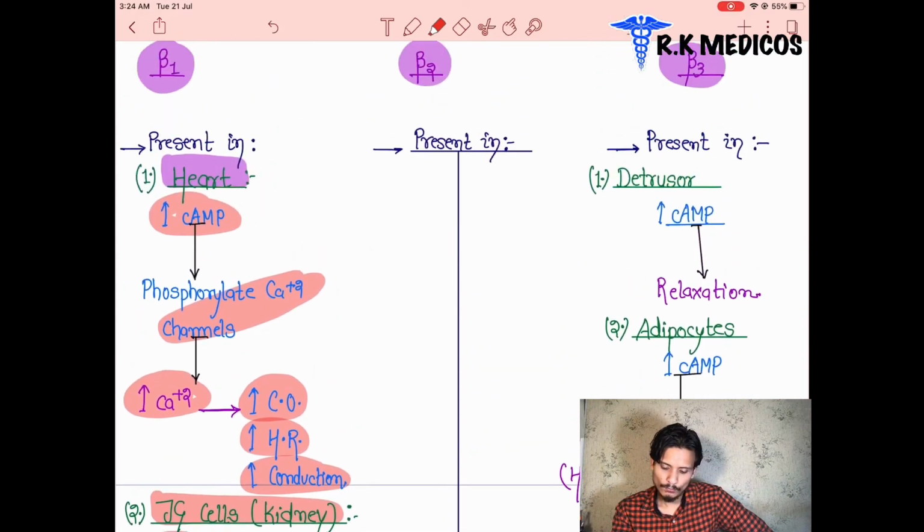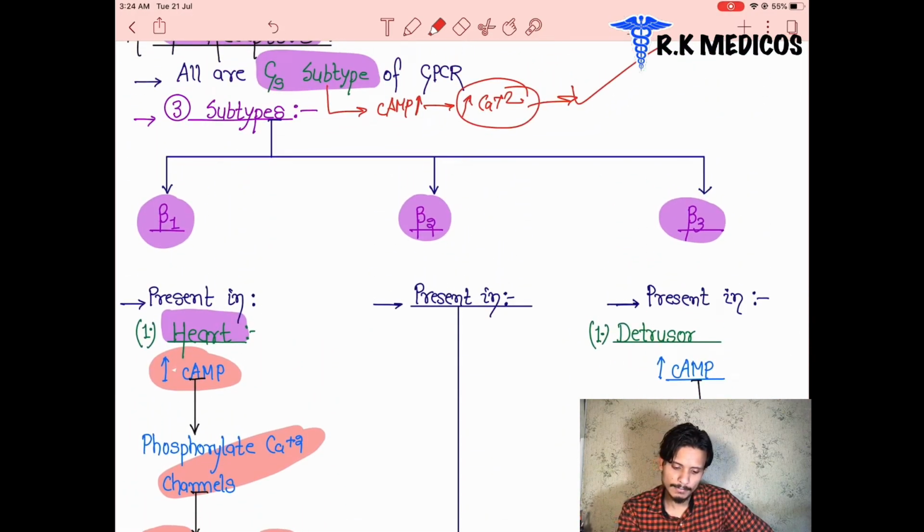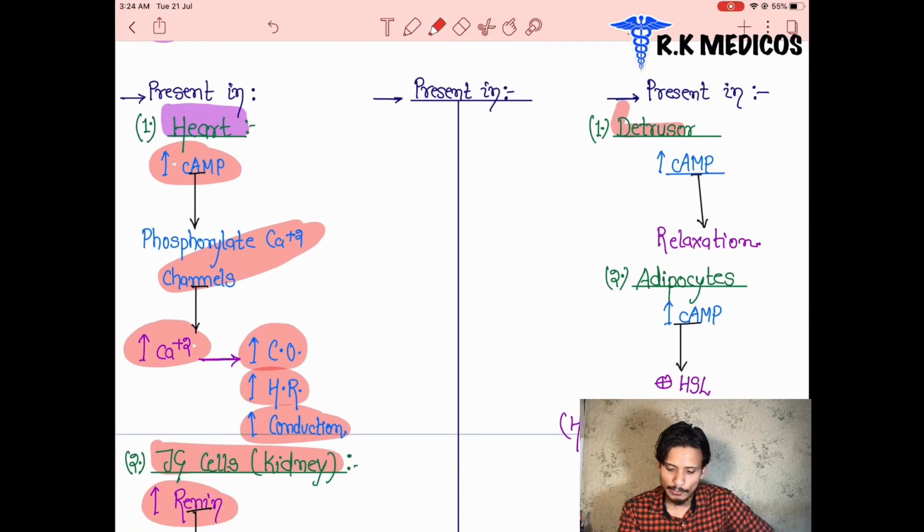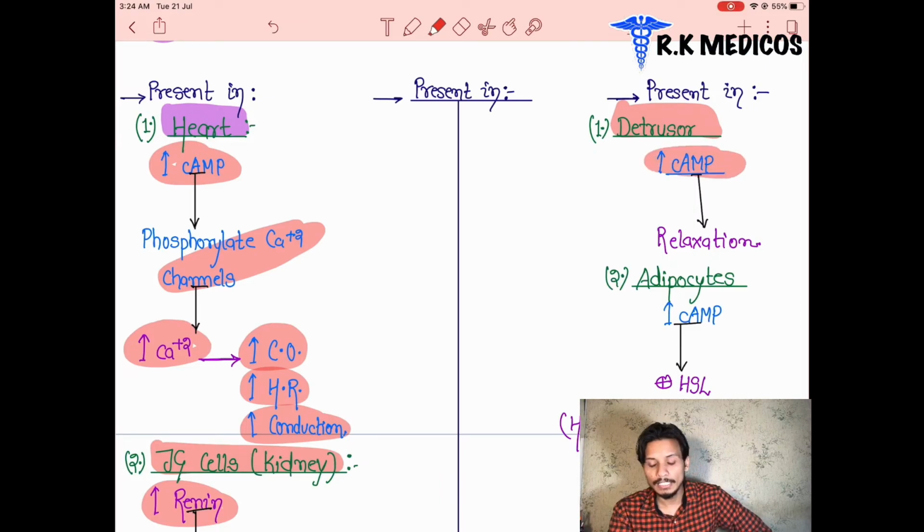Now before we go to beta 2, we see beta 3 receptors. Beta 3 receptors are basically present in the detrusor muscle, with the same action. Now you tell me, an increase in cyclic AMP leads to relaxation here.